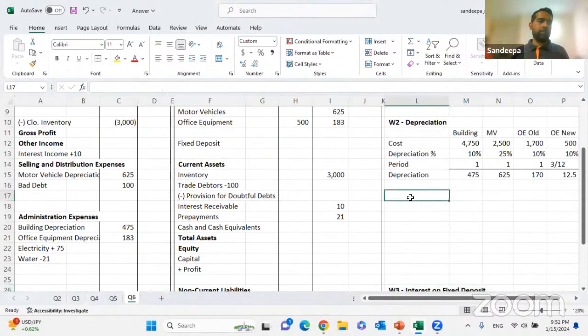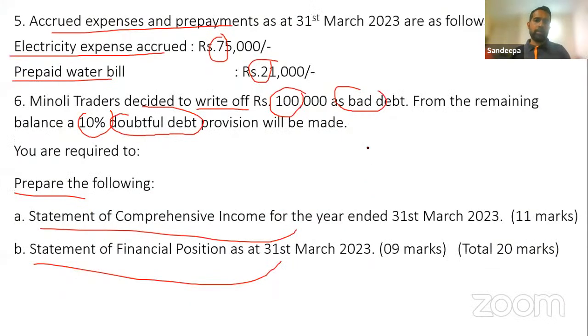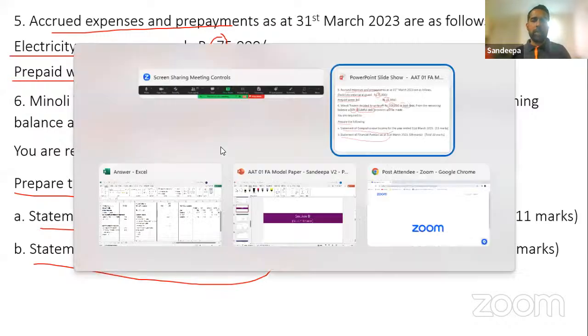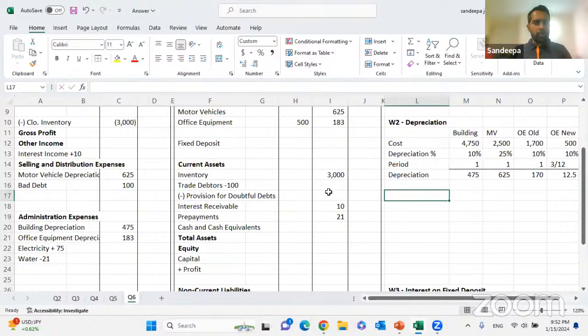Now, the next adjustment that I'm going to explain is the doubtful debt. From the remaining balance, a 10% doubtful debt provision shall be made. Now look here. I'll do a working number 4, doubtful debt.